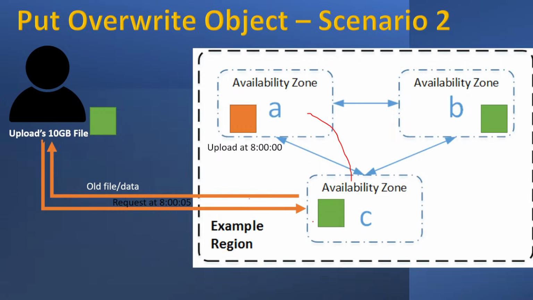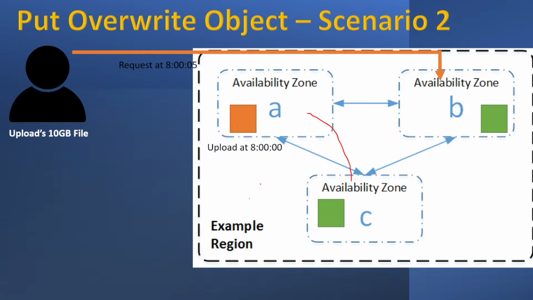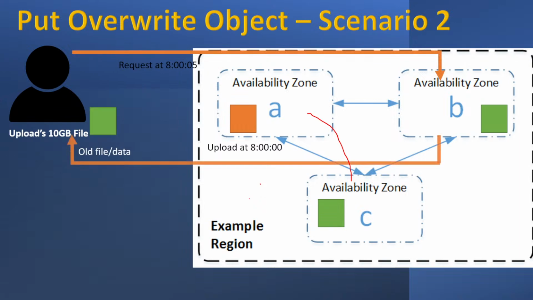Even if your request lands on availability zone B, your request will get an old file. You might get the old file. Again, you might. Why? Because अगर A पे आया तो नया मिलेगा। अगर B और C पे गया तो पुराना फाइल मिल सकता है,